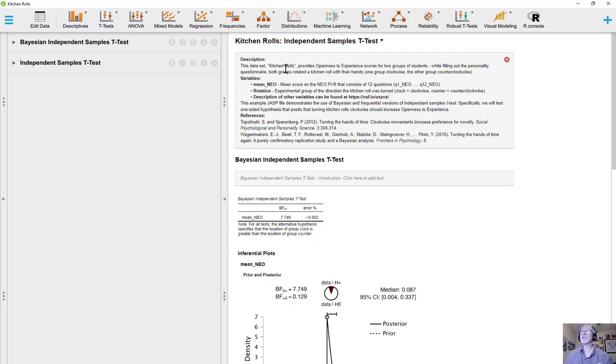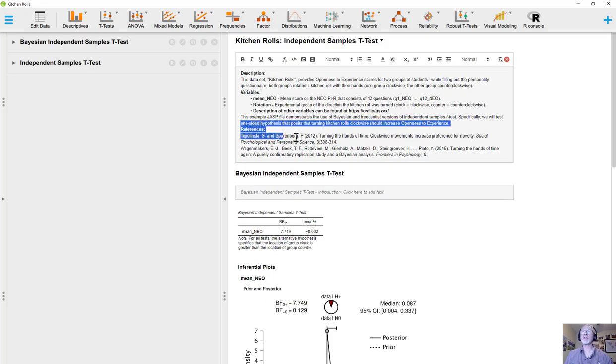Let me tell you a little bit about this data set. There were some researchers who conducted a study to show that clockwise movements increase preference for novelty. They had one group take a kitchen roll and churn it clockwise, and another group churn it counterclockwise.